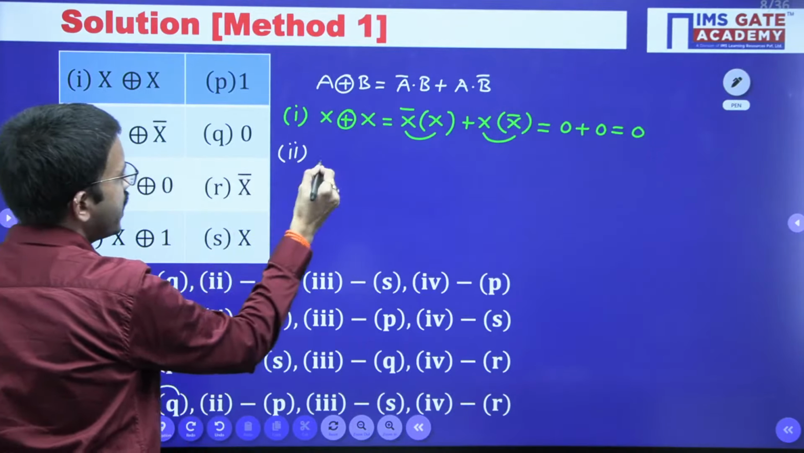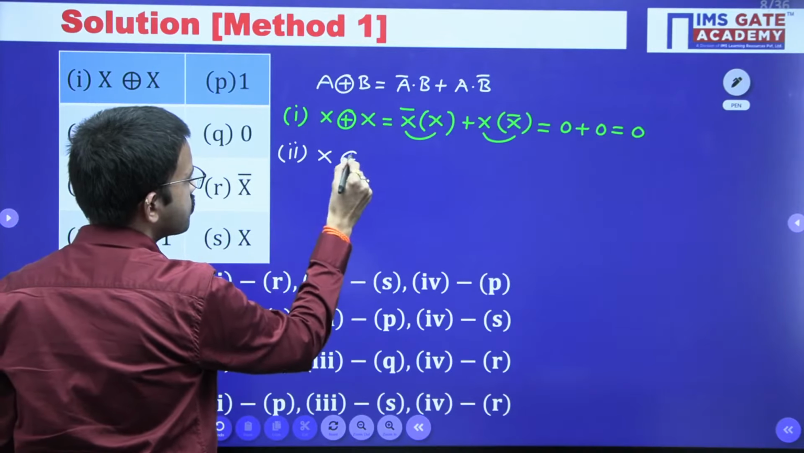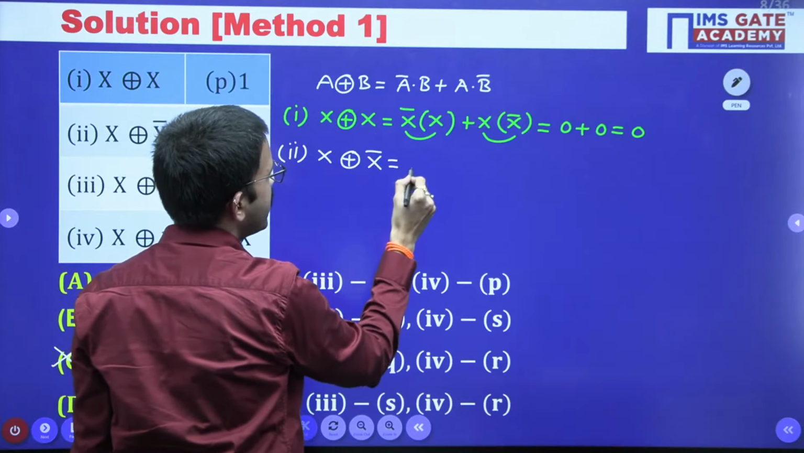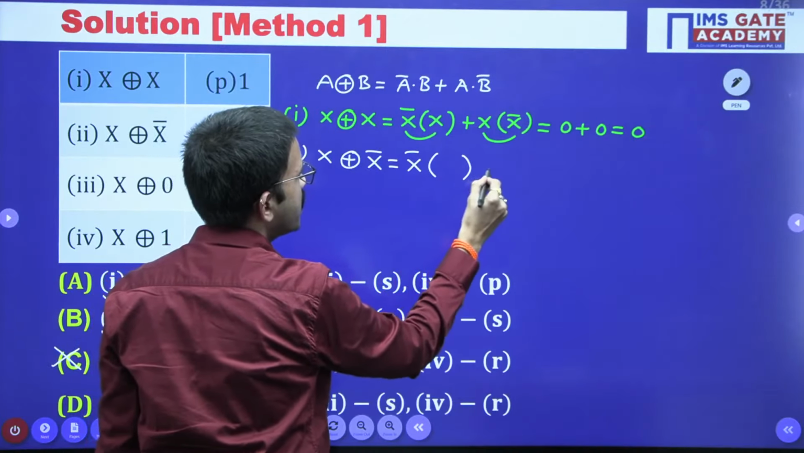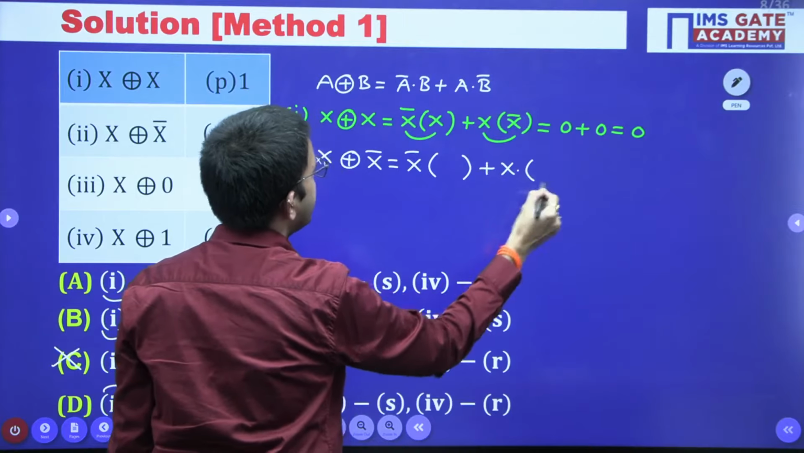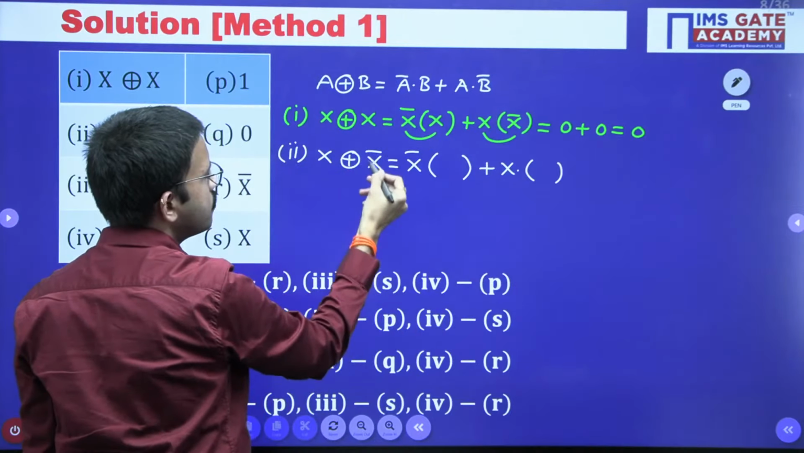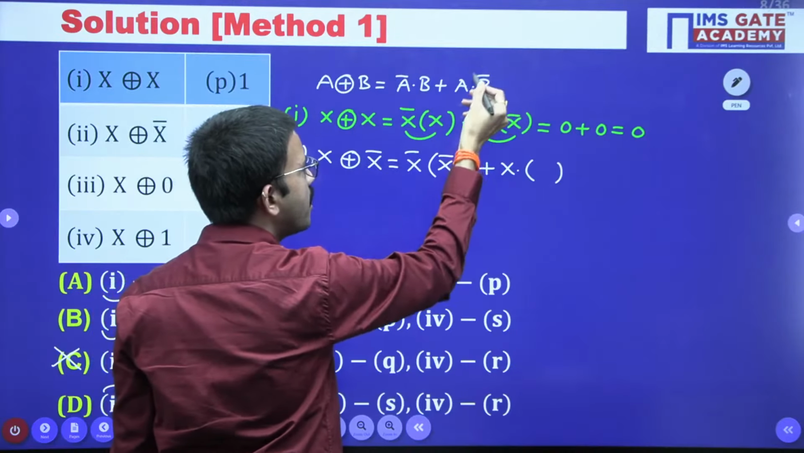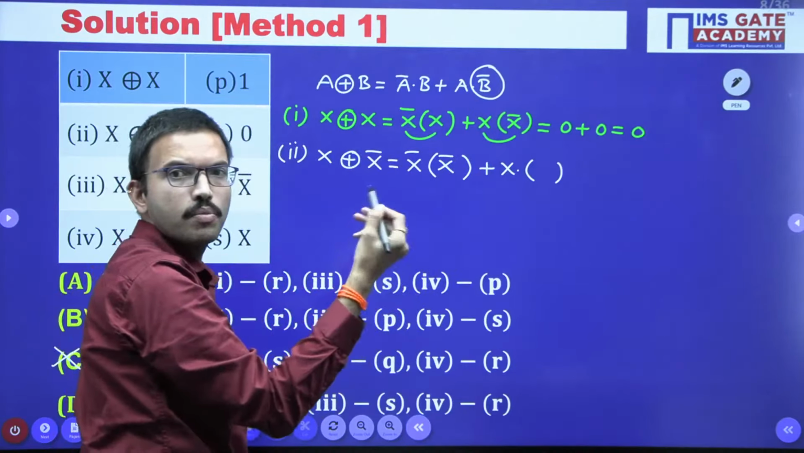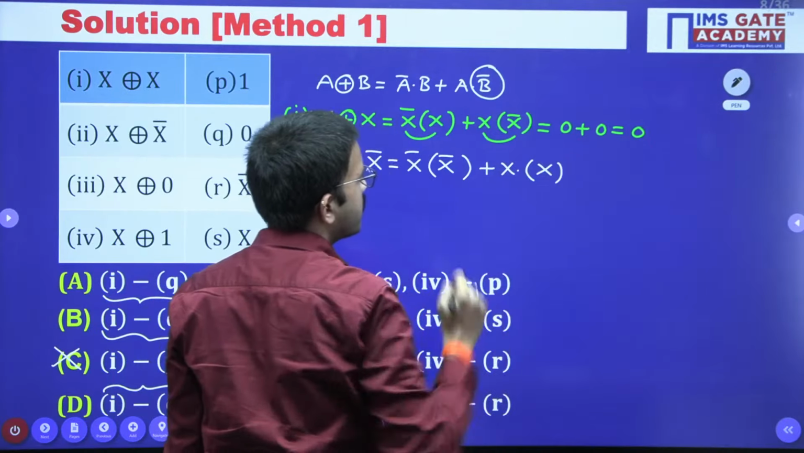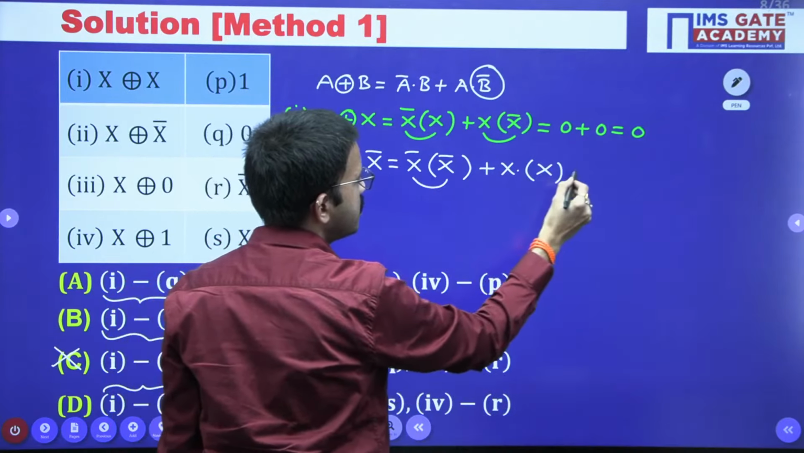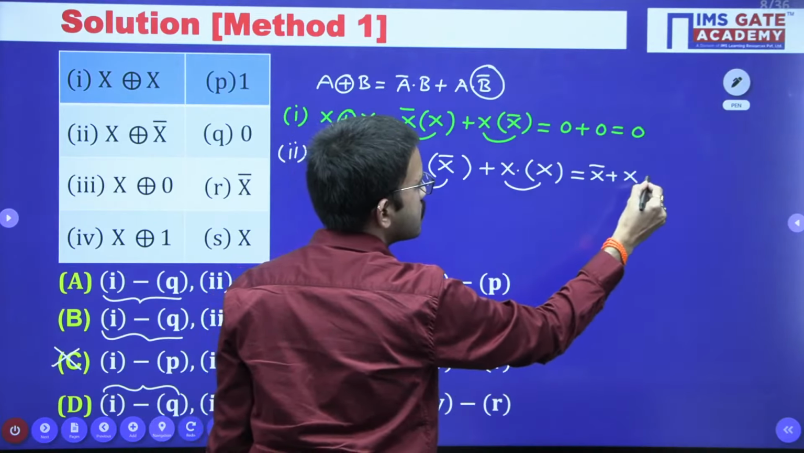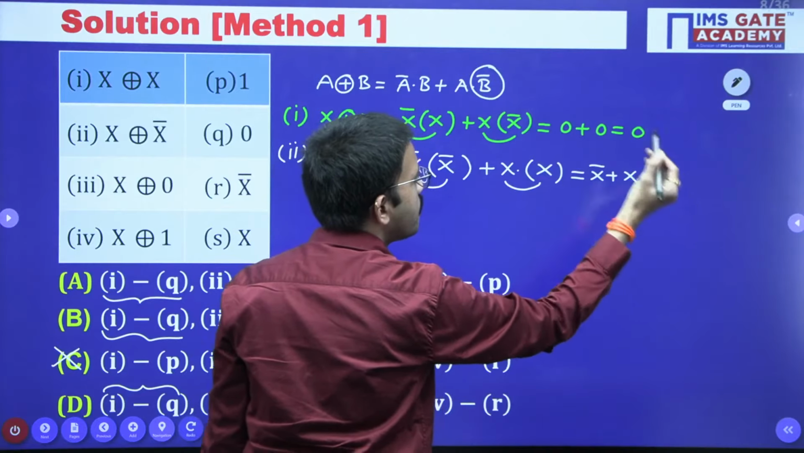Second one, you are having X exclusive or X bar. Here in place of A you are having X. Next, in place of B you are having X bar. Now B bar is nothing but X bar whole bar, which is nothing but X. Directly I am writing: X bar into X bar is nothing but X bar, plus X into X is nothing but X. So X plus X bar is nothing but 1.